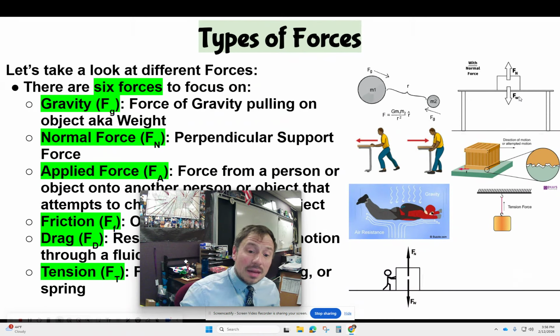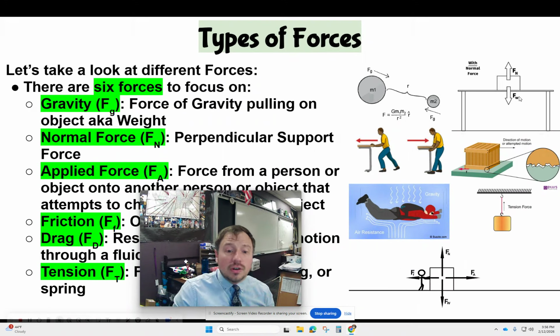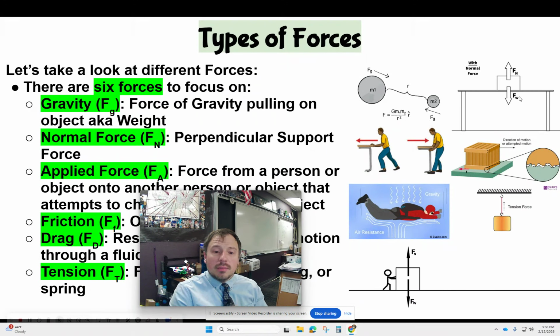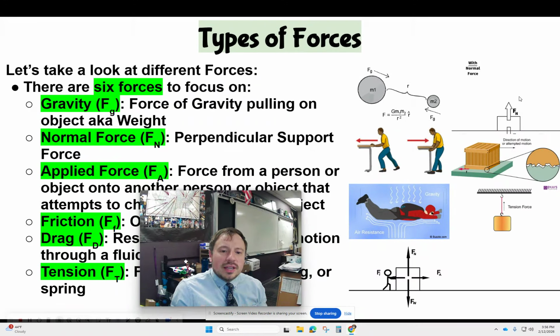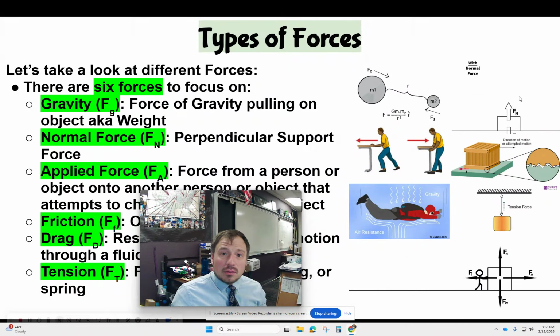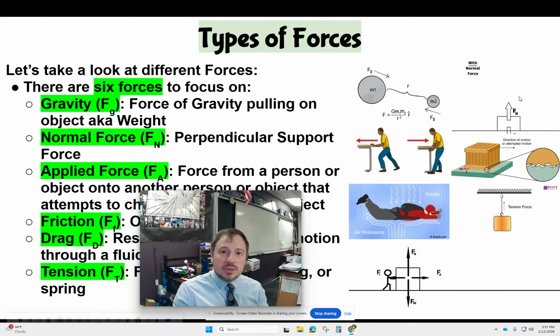Now normal in mathematical terms means perpendicular. It's like perpendicular to the surface that it's on. So if it's on an angle, yeah, that normal force gets a little bit tricky. But think about it this way, right? If you only had gravity acting on you, your weight, you would be falling down, falling down towards the center of the earth, but you're not. Something is stopping you.